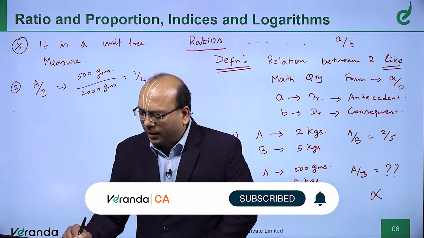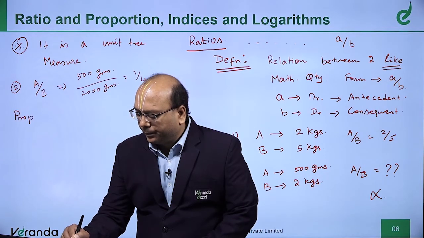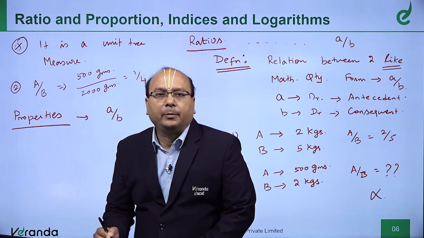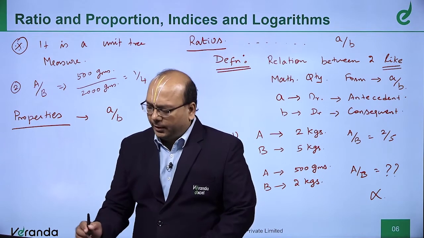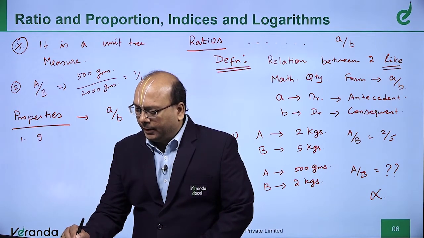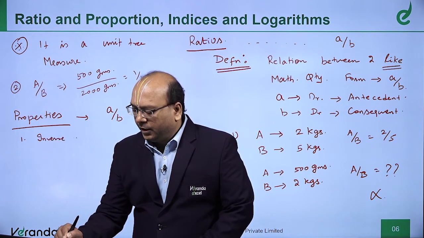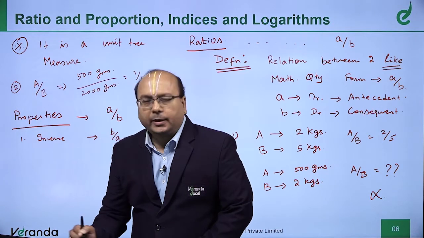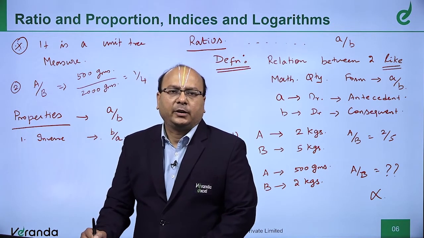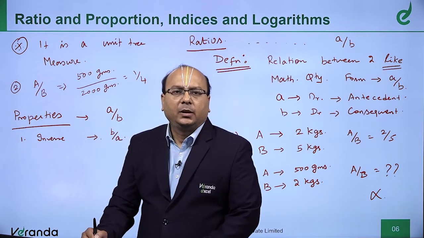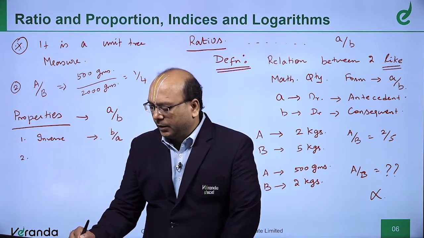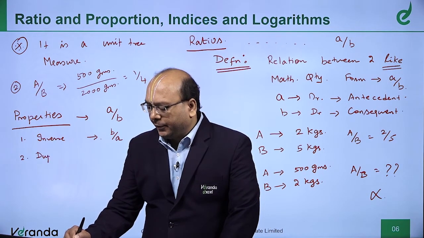Okay, let us see what are the properties of ratios. Now, the ratio what I had taken is A by B. Now, I am going to write inverse ratio. What is inverse ratio? B by A. The inverse of A by B is B by A. Then, duplicate.